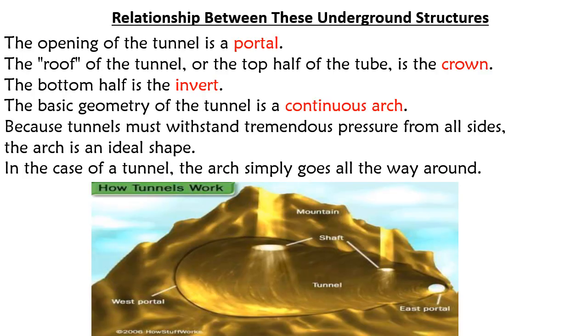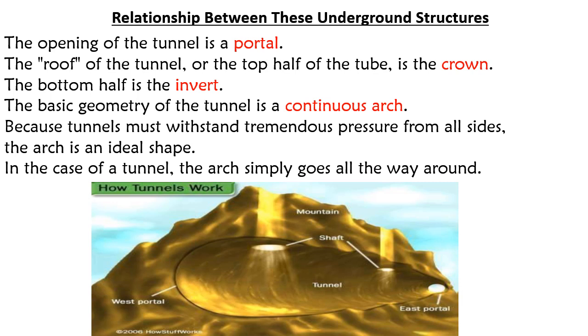We have some relationships between underground structures, the different parts that constitute a tunnel. Number one, we have the portal. The portal is simply the entrance. On the diagram below, you can see we have an east portal and a west portal. So we can have the east portal as the entrance and the west portal as the exit.